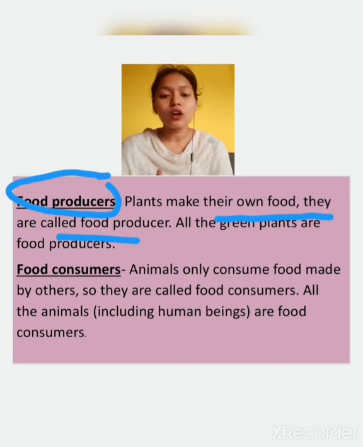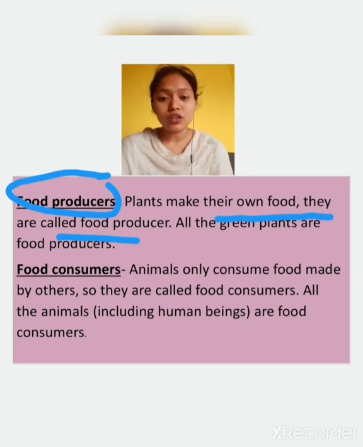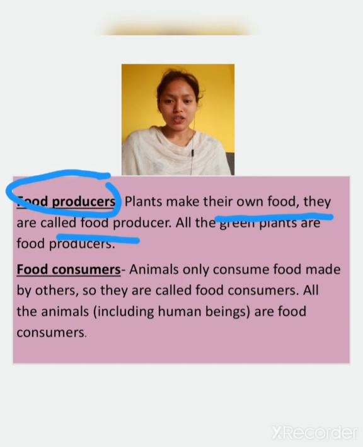All green plants are food producers, as they use sunlight for making food. By the process of photosynthesis, they make their own food. So what are food producers? Plants are the food producers that prepare their own food. They prepare food for all the human beings and animals.